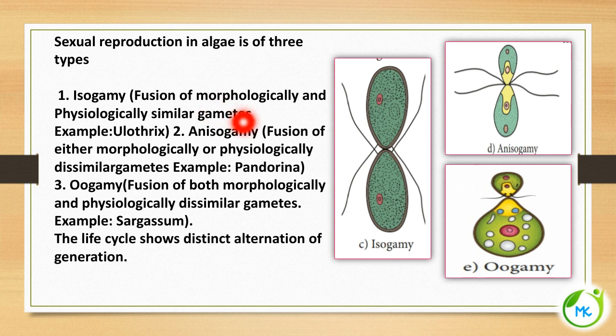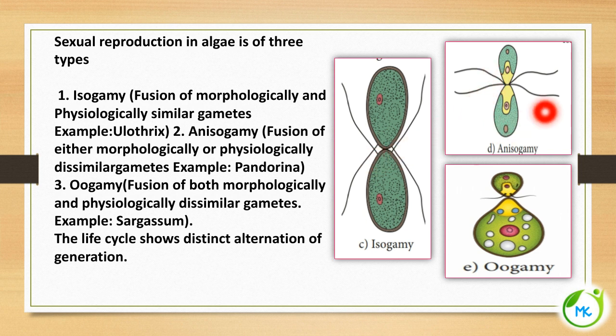Isogamy is nothing but fusion of morphologically and physiologically similar gametes. Morphologically means appearance-wise and physiologically means function-wise. So if the gametes are of the same type and perform similar function, such fusion of gametes is called isogamy. Example, Ulothrix. Next, anisogamy. Anisogamy is nothing but fusion of either morphologically or physiologically dissimilar gametes.